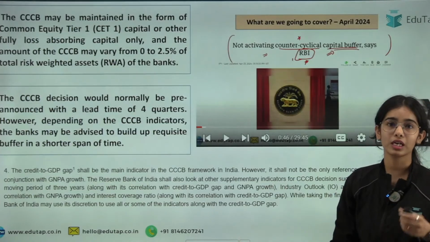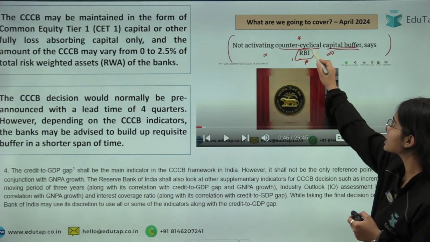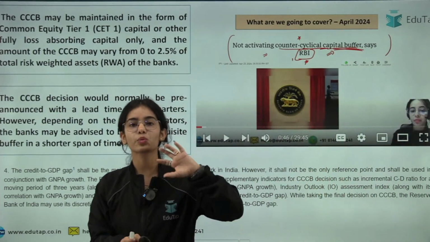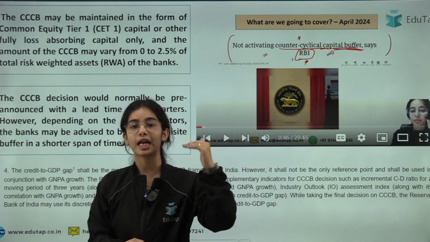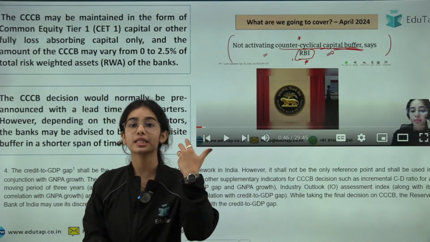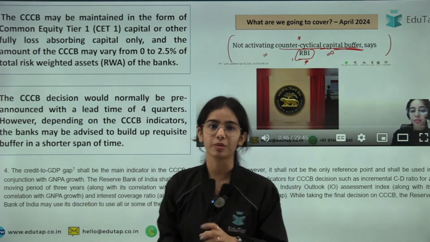So this is the full idea. We have discussed the counter-cyclical capital buffer in a detailed manner, where we discussed what are the norms, what are the thresholds, what are the indicators, when the RBI can start it, what is the aim of the counter-cyclical capital buffer and everything.